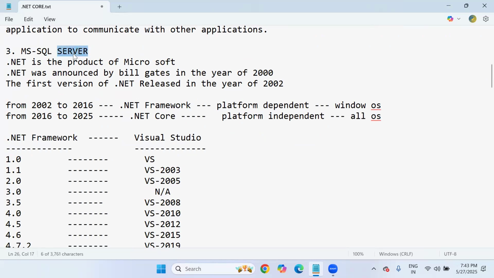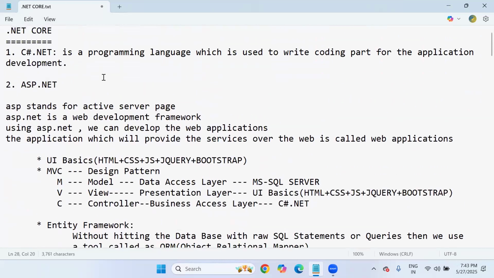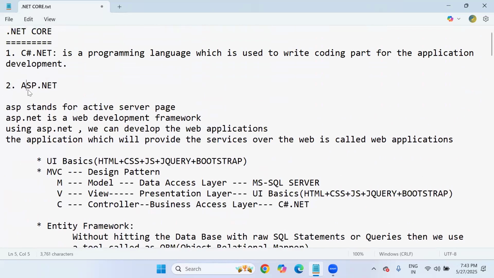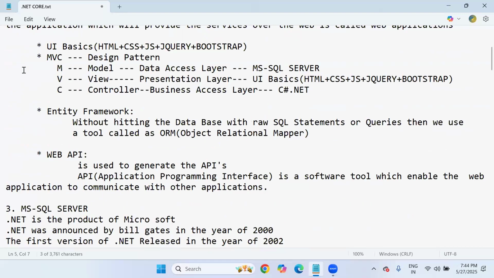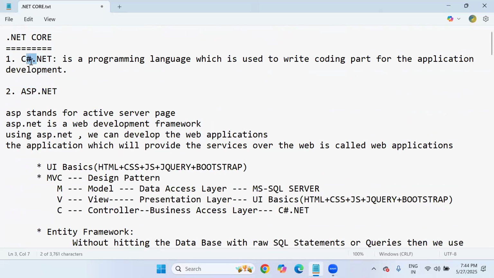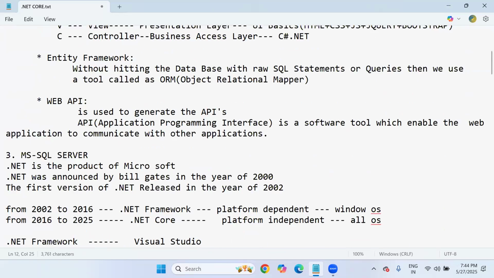SQL Server has no relation to C# and ASP; any point of time you can learn it. But if you are without C#, I don't recommend ASP.NET. It's not possible; you can't understand. So this is the order of learning. Tomorrow we'll start with C#.NET, just a basic introduction. Immediately we will launch Visual Studio 2022 and start the coding part in C#.NET also. Okay, so that's all for today.